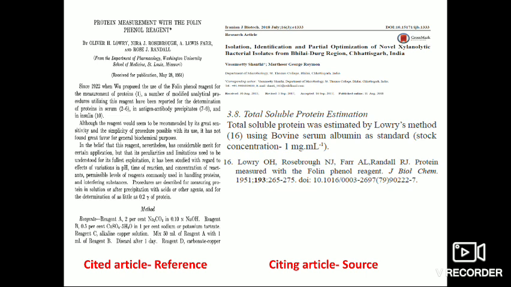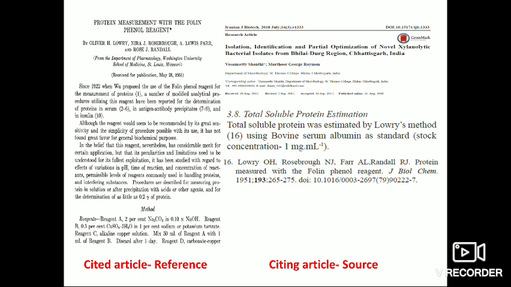This method of protein measurement was originally published by Lowry and his co-workers in the year 1951. So this is the original article, and this article can be cited by many other workers. So this cited article will be known as a reference.